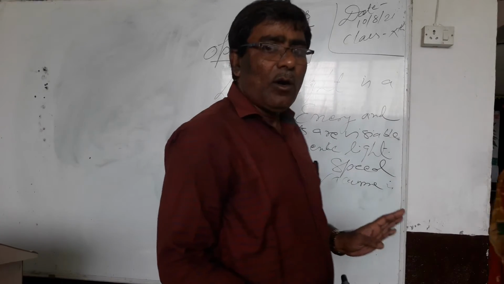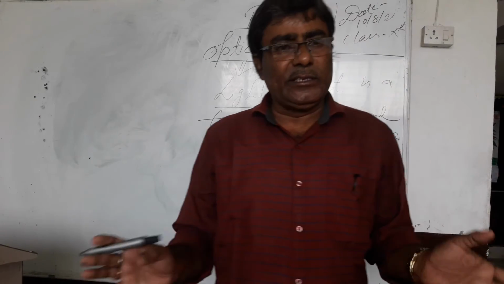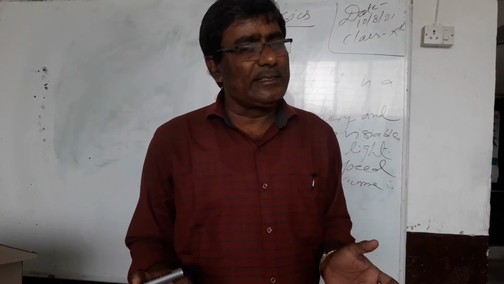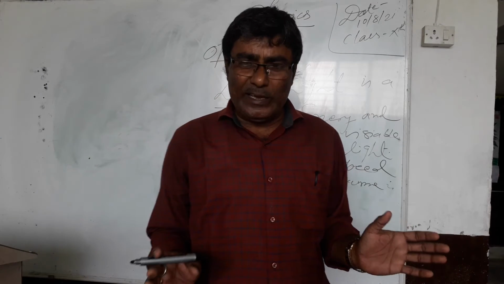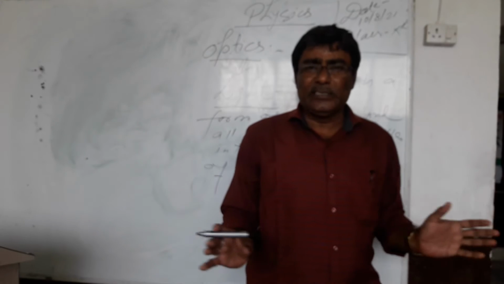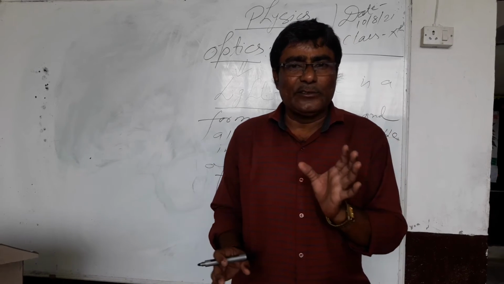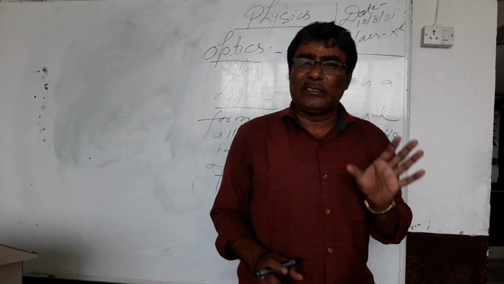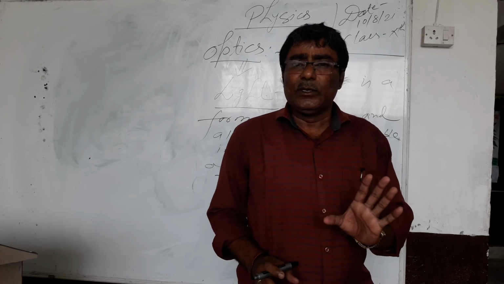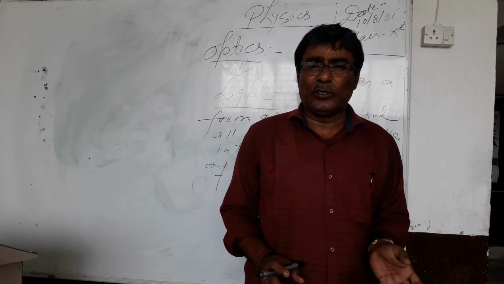It means all objects can be seen with the help of light. In the absence of light, we cannot see any object. So on the basis of light, how many types of objects are there? There are two kinds of objects: luminous objects and non-luminous objects.